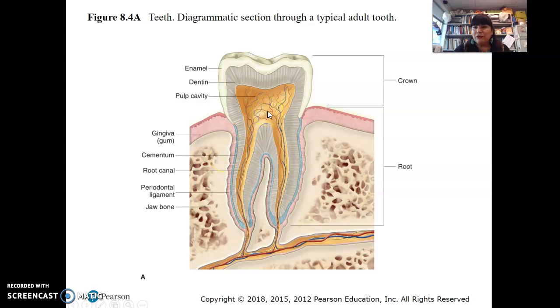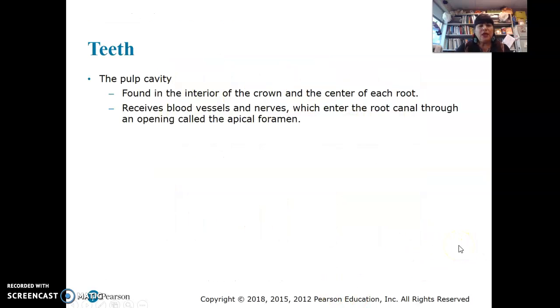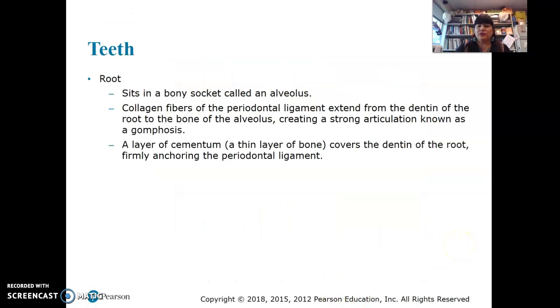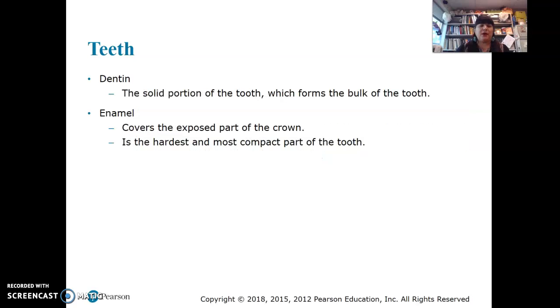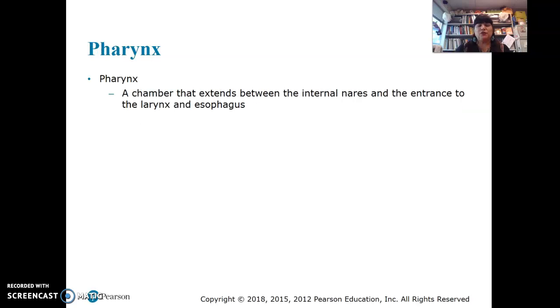Now, can teeth move? Of course they can. We know that teeth can move. That's where dentistry, when we're talking about braces and so on, comes in. That's under that premise. So here are the adult teeth, showing you the incisors, cuspid, bicuspid, molars. The pulp cavity, the root, so we're talking about the dentin, the enamel, the neck of the tooth.